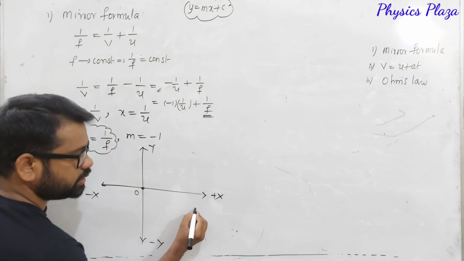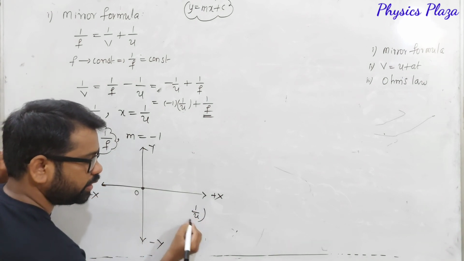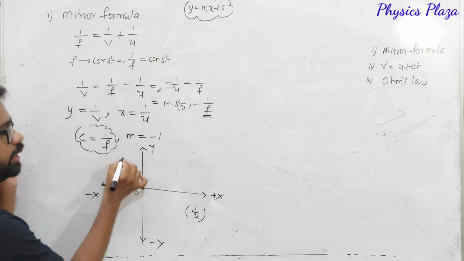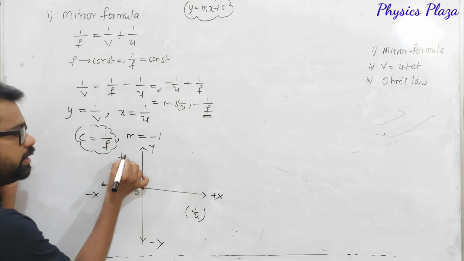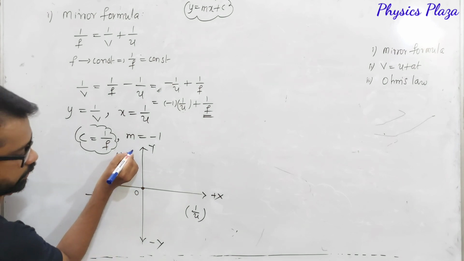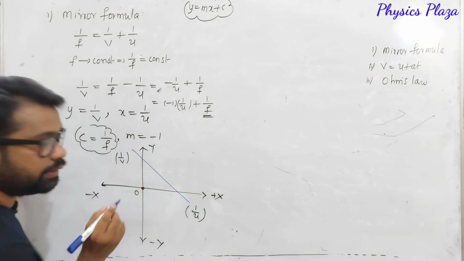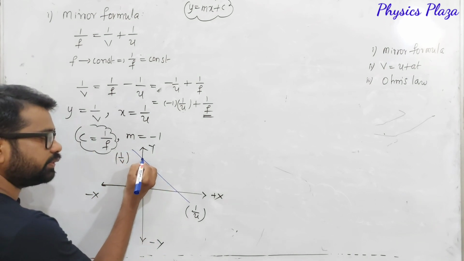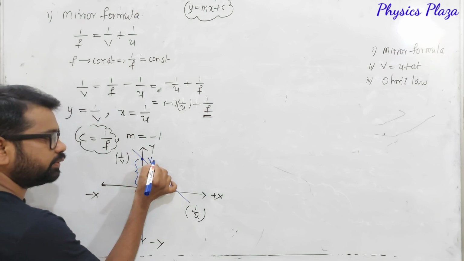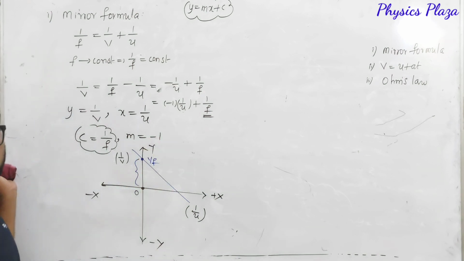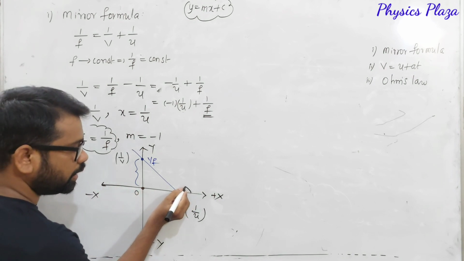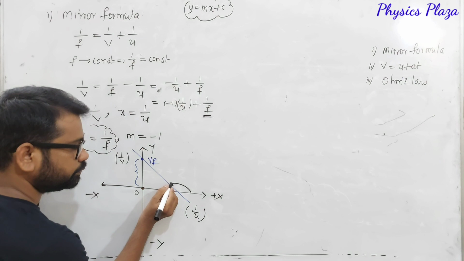So on the x-axis we are taking 1 by u, whereas on the y-axis we are taking 1 by v. Then how do we get the graph? This is what we are going to get. This is the intercept, 1 by f. And look here, dear children, this is going to be an obtuse angle.